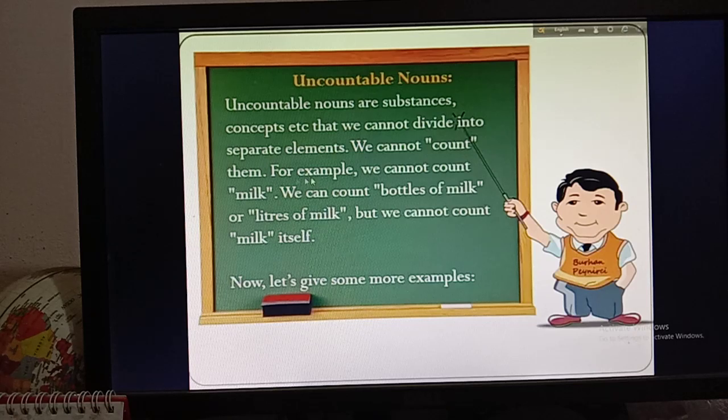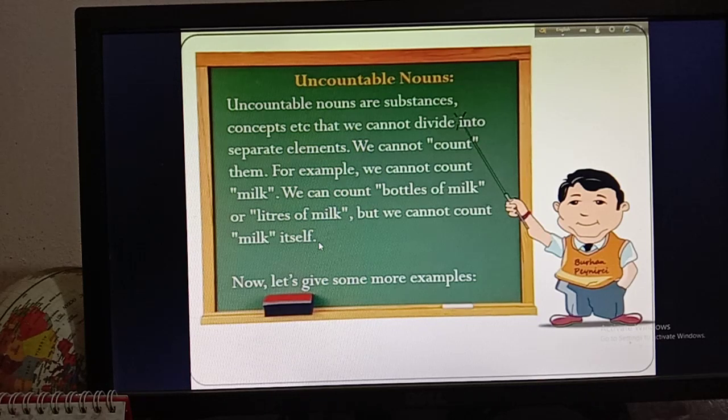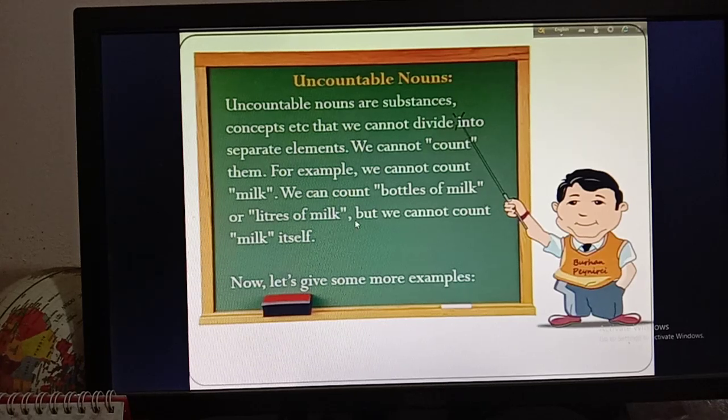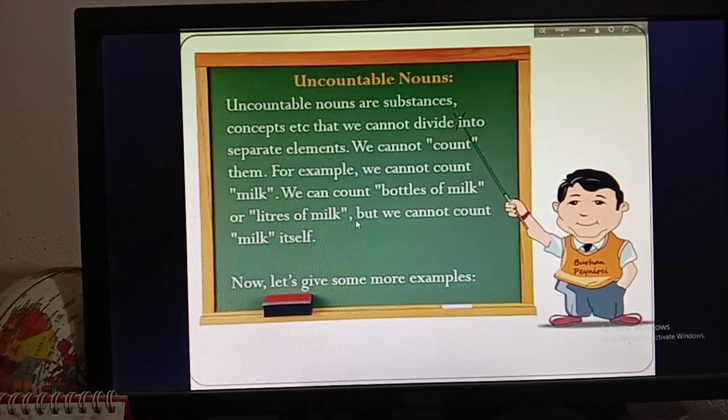We cannot count them. For example, we cannot count milk, we can count bottles of milk or liters of milk, but we cannot count milk itself. That means if I say bottles of milk, that is countable. If I say liters of milk, that is also countable. But if I say only milk, that is not countable.